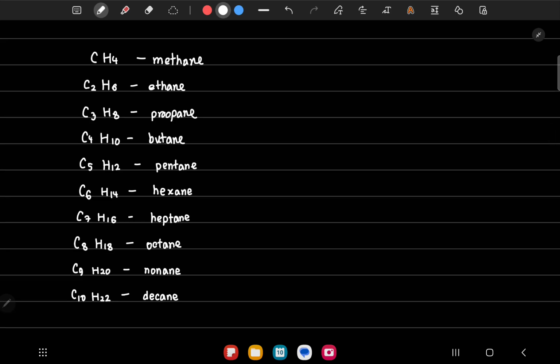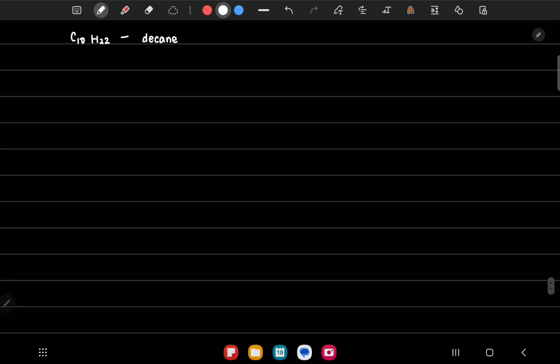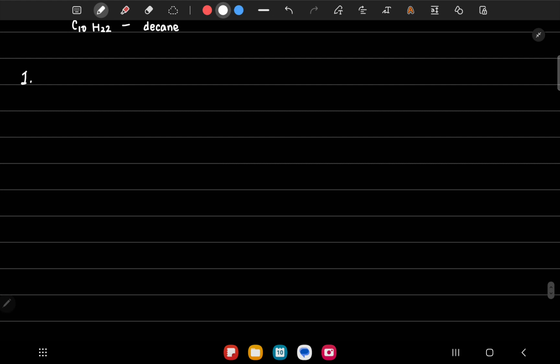These are the first 10 alkanes. The first reaction of alkanes we'll learn is the reaction with oxygen. Whenever an alkane reacts with oxygen, it undergoes a reaction called combustion. A lot of other organic compounds and hydrocarbons go through combustion reactions. A combustion reaction is basically the reaction with oxygen.